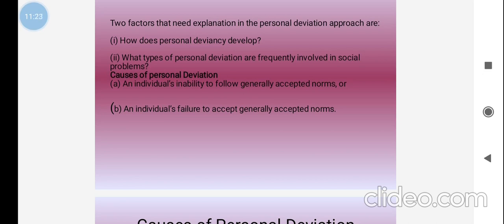The second is an individual's failure to accept generally accepted norms. They cannot accept common rules, regulations or customs. All those things will not be accepted from the common norms. These are the causes of personal deviations.